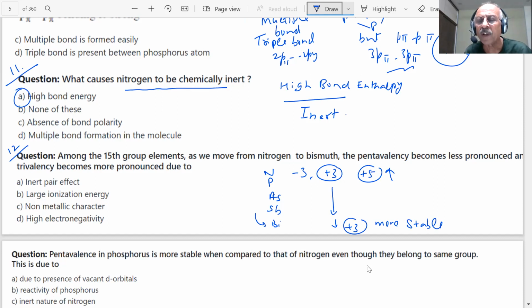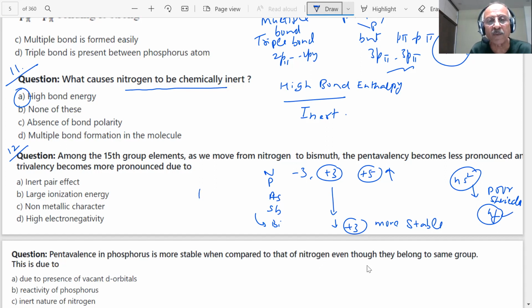The ns2 electrons of the s orbital are strongly attracted by the nucleus due to poor shielding of 4f orbitals. The result of this is that a pair of electrons becomes inert and does not take part in bonding. This is called the inert pair effect.